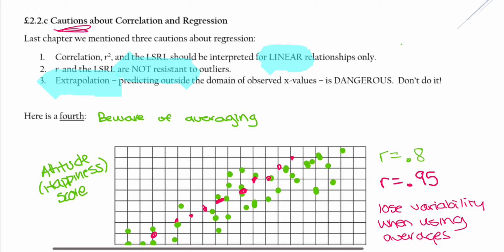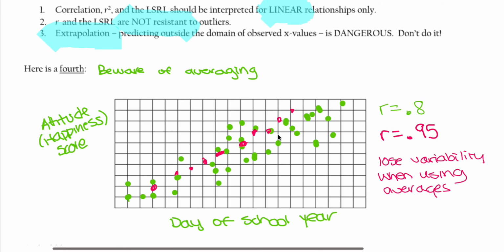Here is a fourth. Beware of averaging. Consider the scenarios in here. We are looking at the days of the school year and the happiness score, the relationship between these two. We're trying to find, is there a relationship or a correlation between these two variables? And as you can see, the green dots have an R of 0.8, and the red dots have an R of 0.95. We're losing variability when using averages.